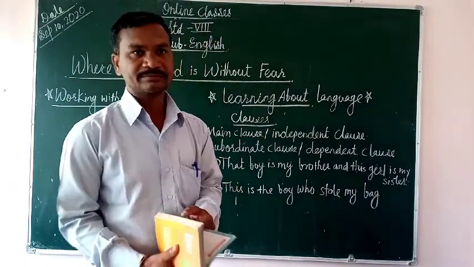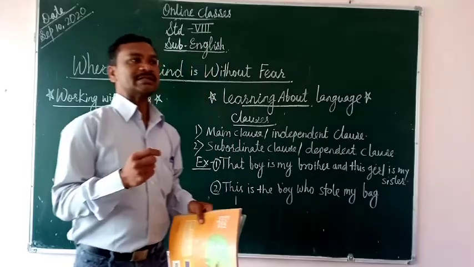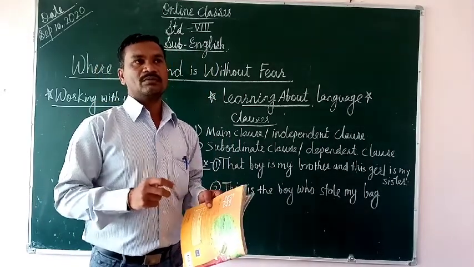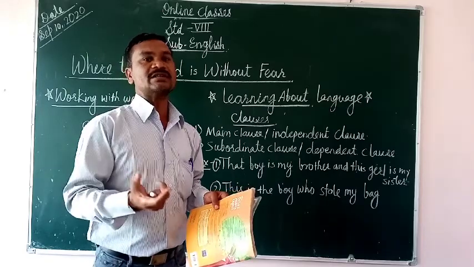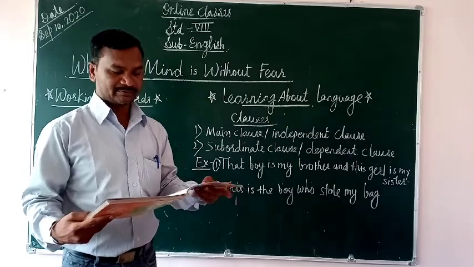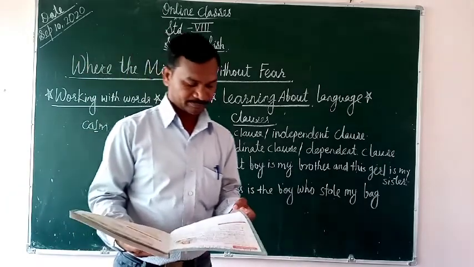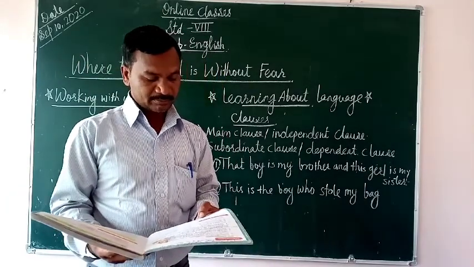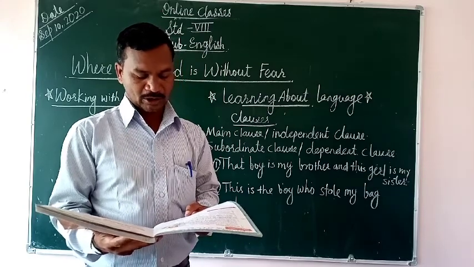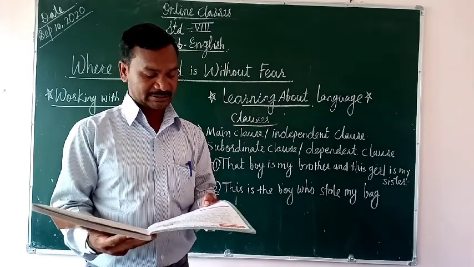Okay, got it? So for these silent letters, we have to understand the meaning of the words, the pronunciation of those words, and actually how we deal with those words. Now see the fourth. Put the words from the list below into four columns as above, according to the silent letter.